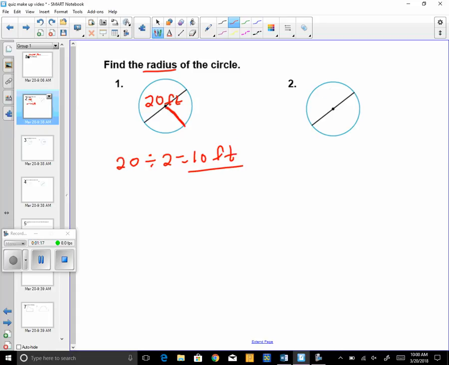Number 2, write 7 centimeters as the diameter. And you need to find the radius on your own. So do that right now with your calculator. Pause the video if you need to. Get that, write it in the blank.